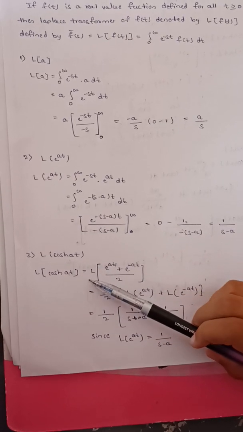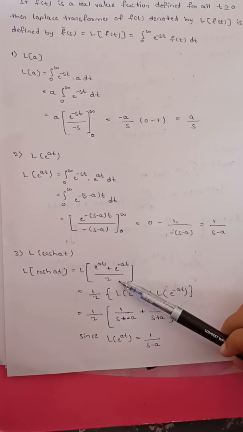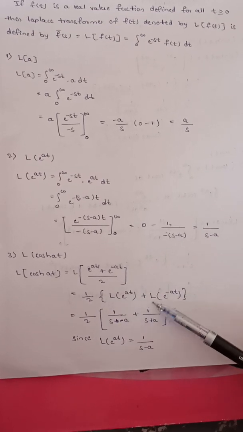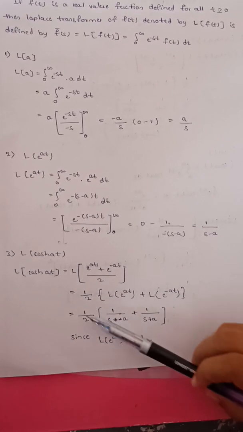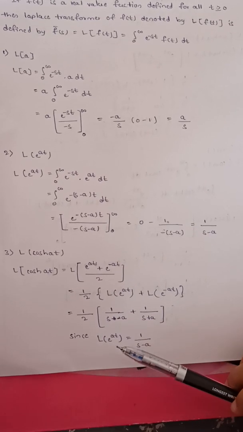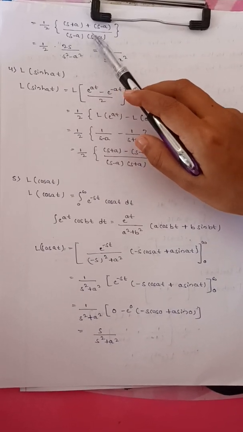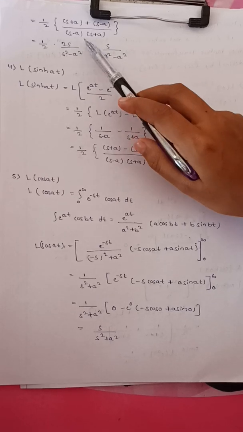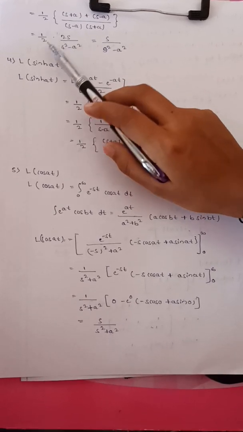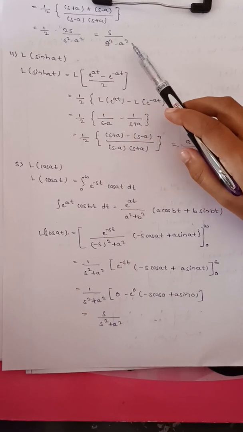Third one, L of cosh at. L of cosh at equal to L of e raised to at divided by 2 plus e raised to minus at divided by 2, equal to 1 by 2 outside, L of e raised to at plus L of e raised to minus at. 1 by 2, 1 divided by s minus a plus 1 divided by s plus a, since L of e raised to at equal to 1 divided by s minus a. 1 by 2, s plus a plus s minus a divided by s minus a into s plus a. By simplifying we get 1 by 2, 2s divided by s square minus a square, equal to s divided by s square minus a square.